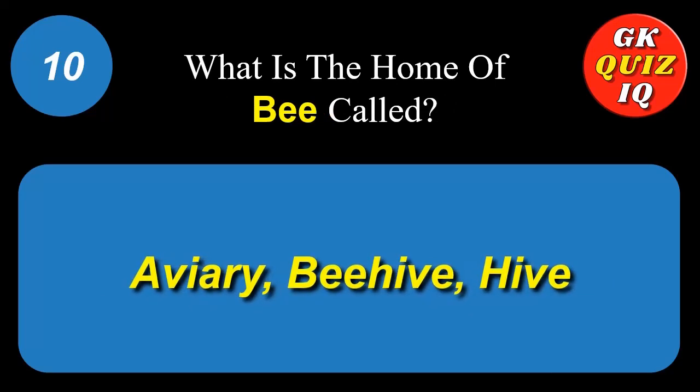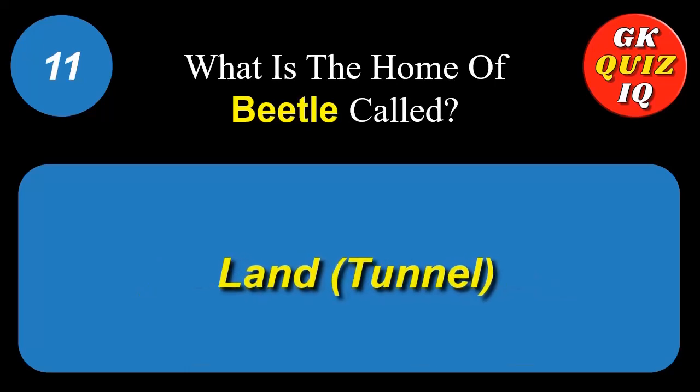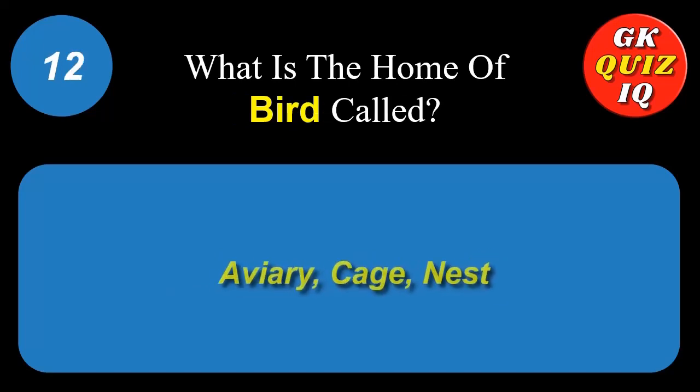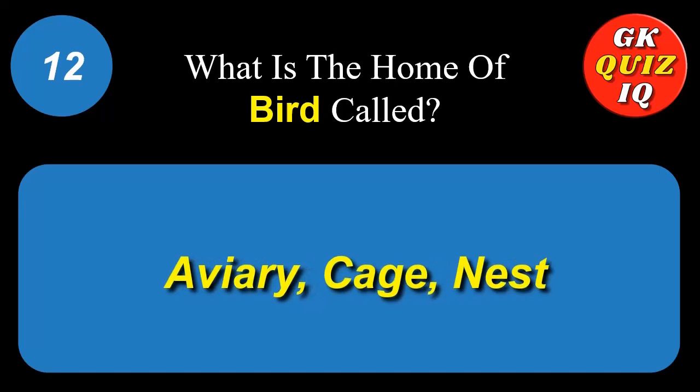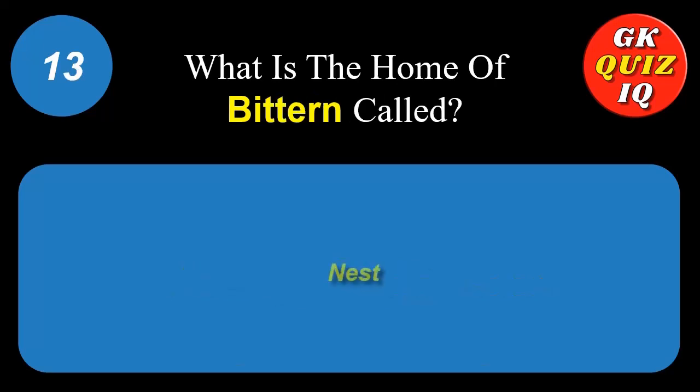What is the home of bee called? Aviary. Beehive. Hive. What is the home of beetle called? Land. Tunnel. What is the home of bird called? Aviary. Cage. Nest. What is the home of bittern called? Nest.